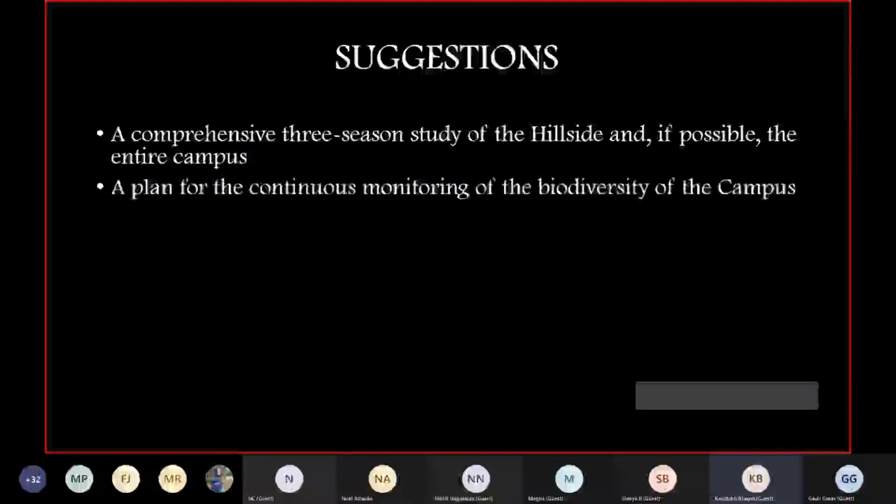Also, if possible, if it is done for the entire campus, nothing like it. And not just a one-time study, you need to have a continuous monitoring plan, because biodiversity is something that we need to monitor every now and then. Only then can we come up with some trends, or say some concrete things about it. Otherwise, it is very difficult. Can we have the next slide?